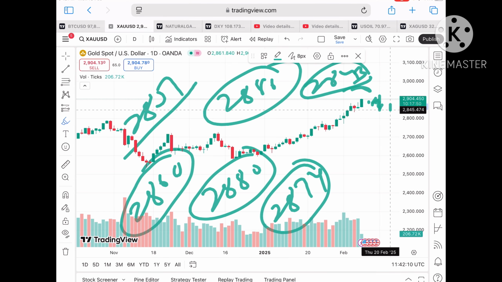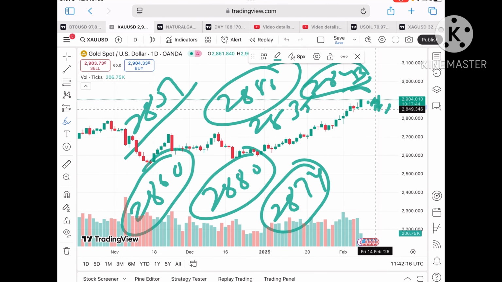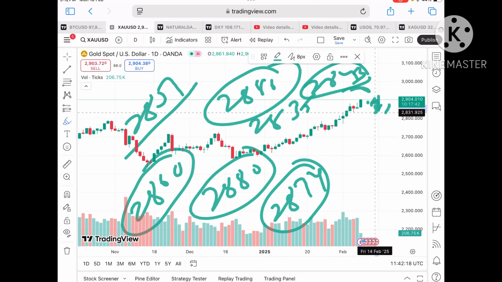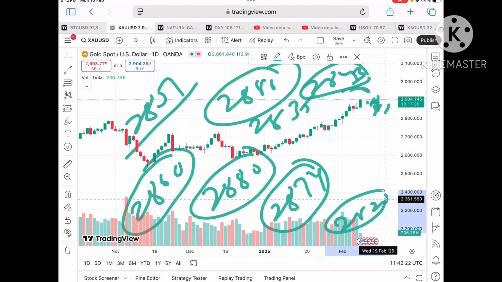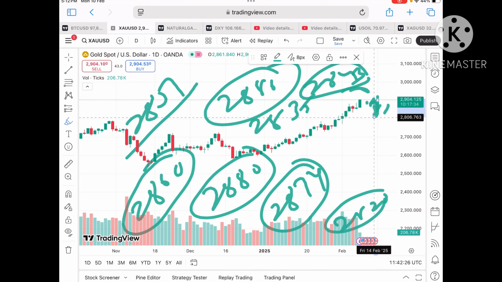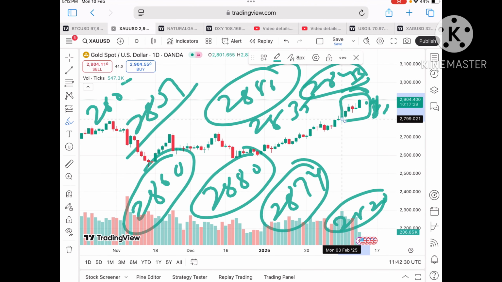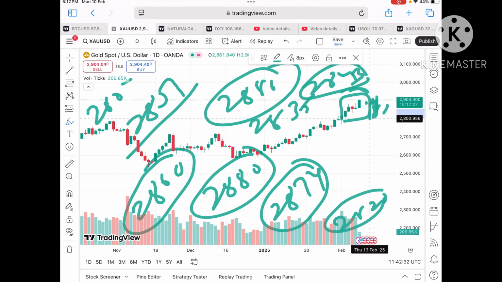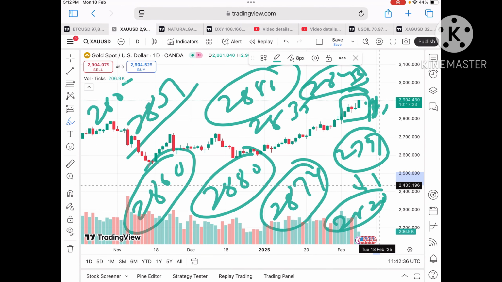Suppose the price starts falling below 28.43, we can see it will go towards a level of around 28.35. If the price falls below 28.35, a chance of going towards 28.29 will be there, then to a level of 28.20. If the price falls below 28.20, we will see it fall towards a level of $28.08, and then there will be a zone breakout. So for the fall we can see towards a level of 28.04 to a level of 27.91, and then a further fall.